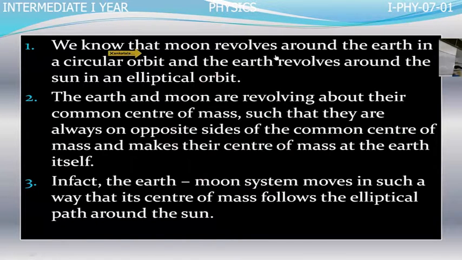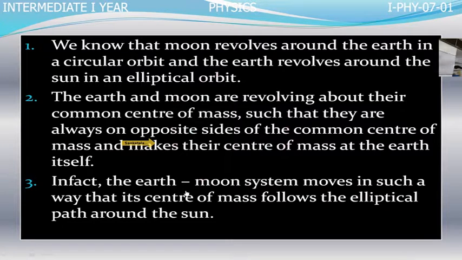We know that Moon revolves around the Earth in a circular orbit, and the Earth revolves around the Sun in an elliptical orbit. The Earth and Moon are revolving about their common center of mass, such that they are always on opposite sides of the common center of mass, and the center of mass lies inside the Earth itself.